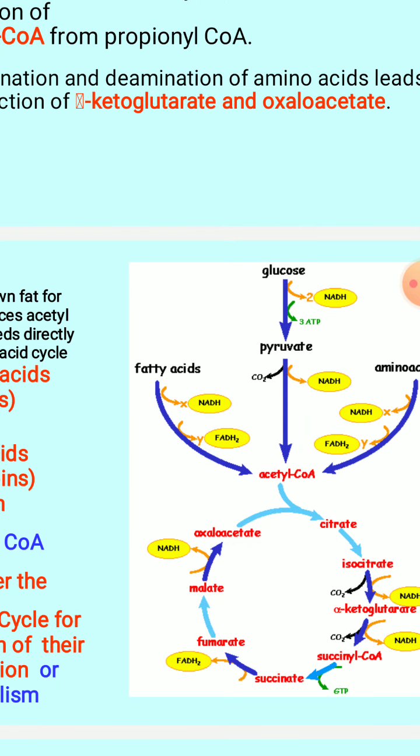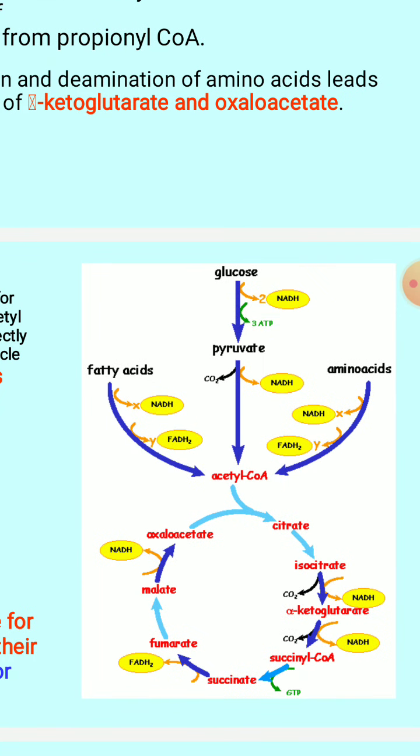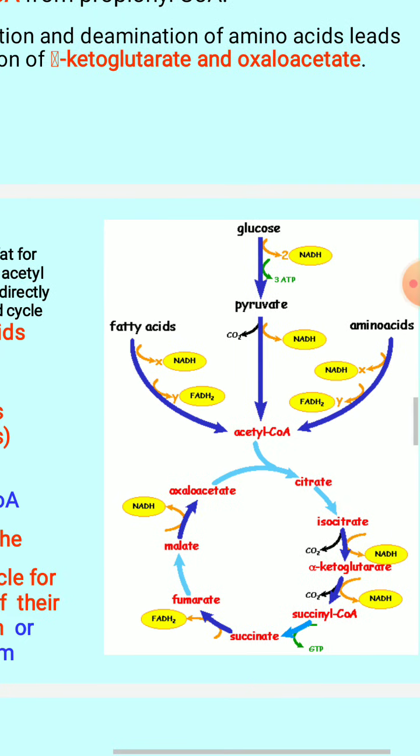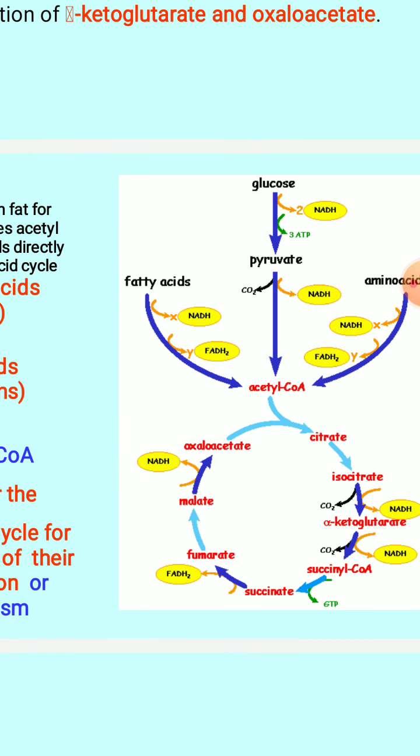So you can make out here that from glucose, pyruvate is formed, and from pyruvate, acetyl CoA. Amino acids also result in the formation of acetyl CoA, and even fatty acids. And you can see here citrate, isocitrate, alpha ketoglutarate, succinyl CoA, succinate, all these are formed from this acetyl CoA.